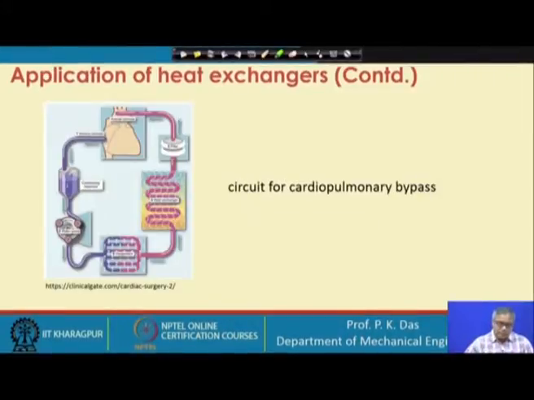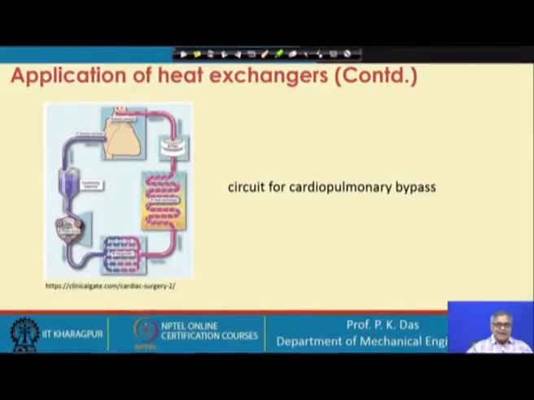Just one example I have shown here. This is the circuit for cardiopulmonary bypass surgery, and you can see that there are different components, but there is one heat exchanger over here. Actually, the blood is to be heated or cooled depending on the need, because this is how the body temperature of the patient can also be controlled, and that is why we need a very good heat exchanger. These are a unique kind of heat exchanger which are used.